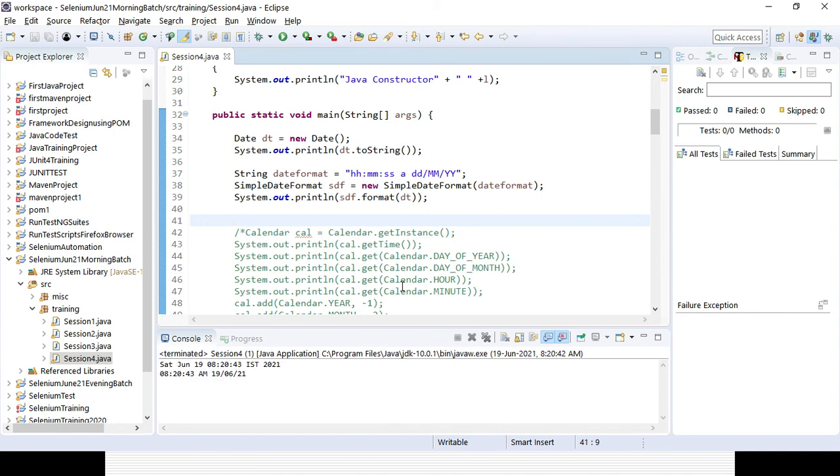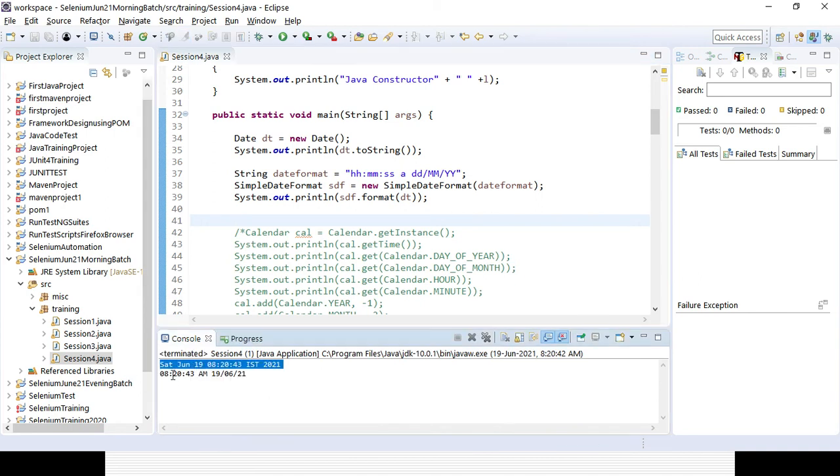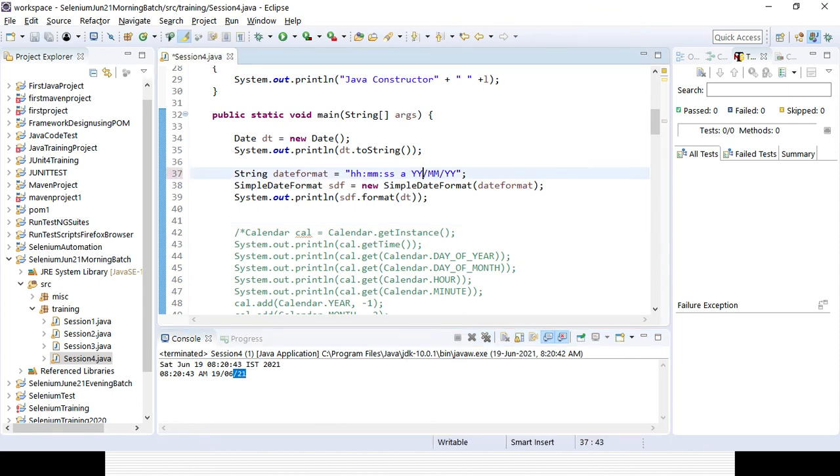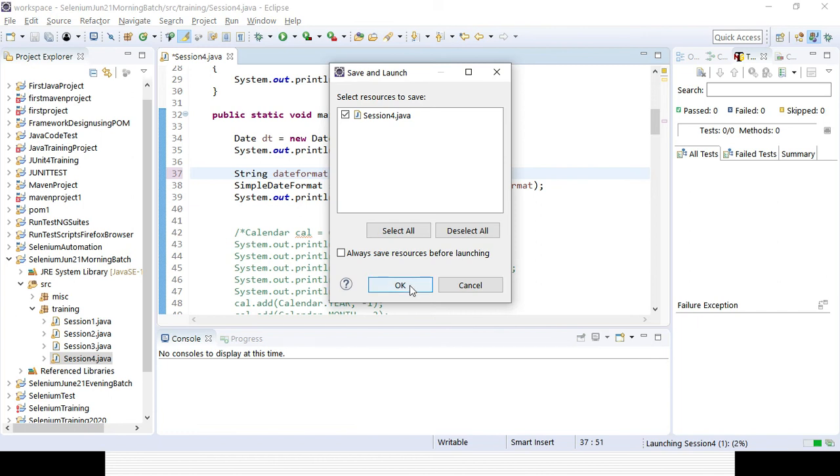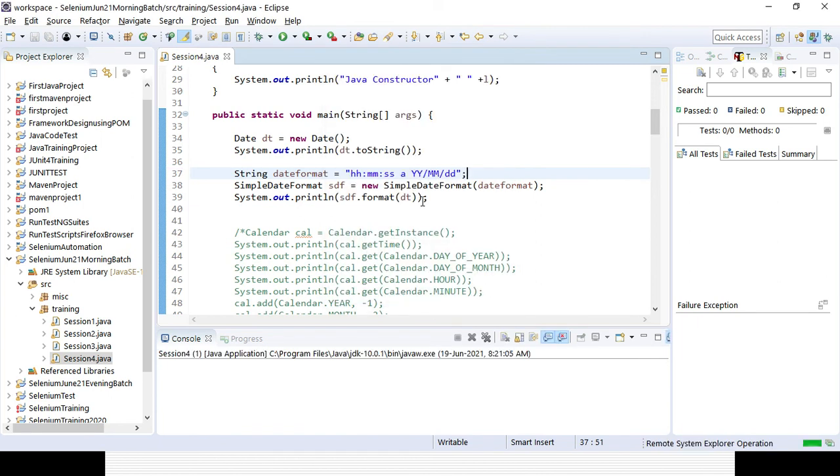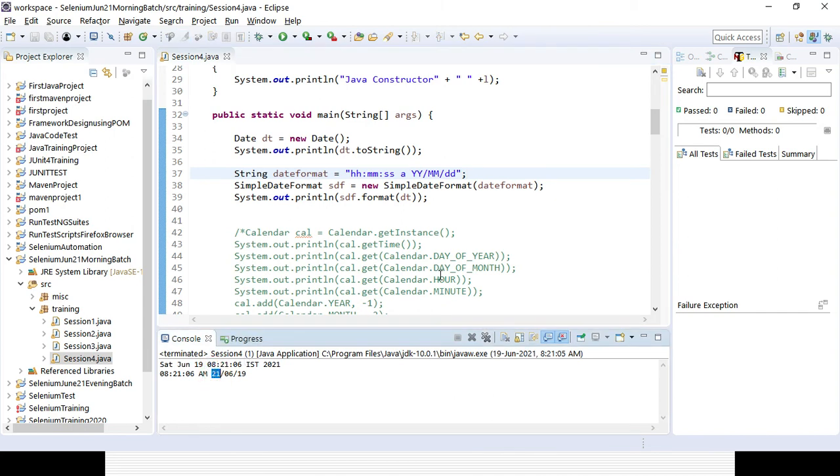You can see by default it is giving me hour, minute, second, AM or PM, and this is my day, this is my MM, this is my YY. Now if you want to change it, suppose to YY, MM and DD, you can also change it. If you run it now, it will give you first YY, then MM and then DD. You can see it's YY, MM, DD.